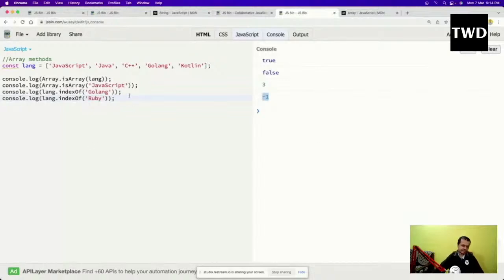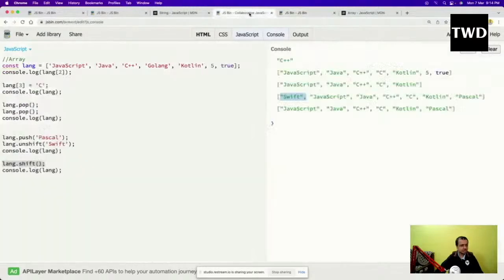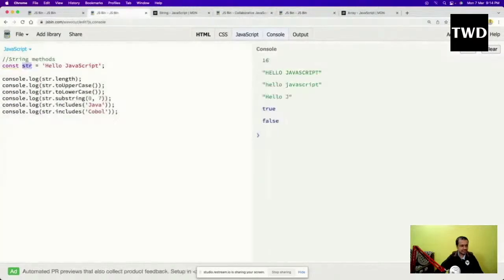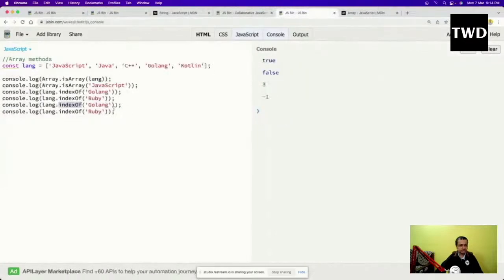Okay, and there is another method like this, which is includes. So includes we have already seen here. So includes like this, and then clear it and run it. So it will give me true or false. So this is how it works. Okay, so these are some of the array methods.